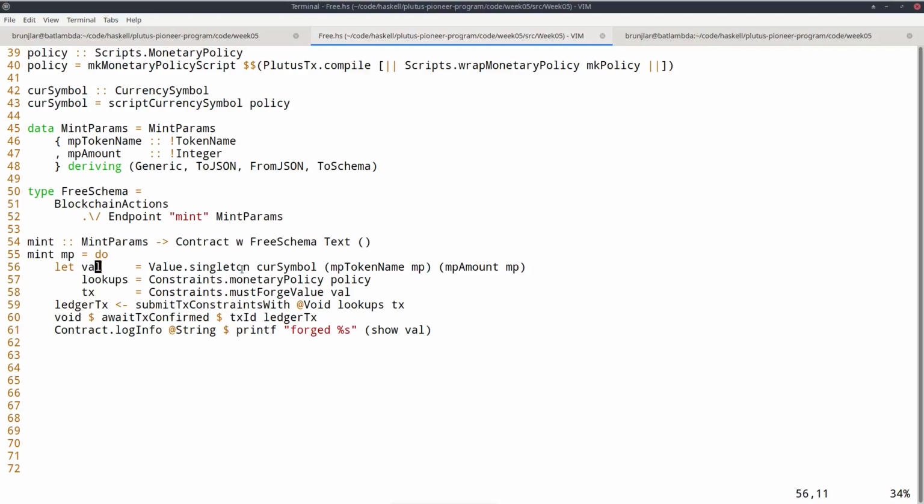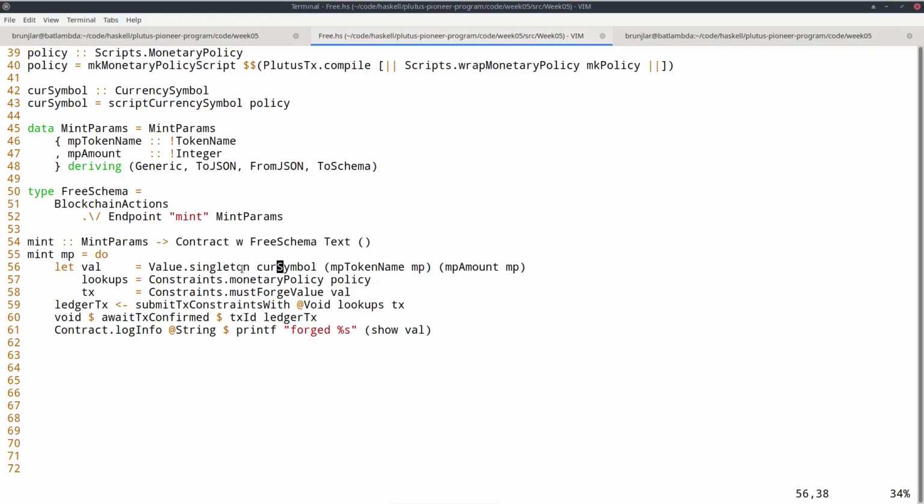And the first thing I want to define is the value that I intend to forge. And I'm using the singleton function that we tried out in the REPL earlier. And recall the singleton function takes 3 parameters: the currency symbol, the token name, and the amount. And then it creates a value that contains just one entry, one asset class, given by the currency symbol, the token name, and then the amount.